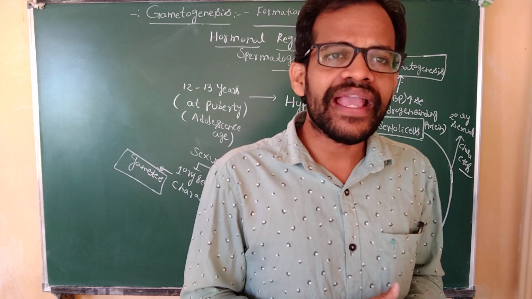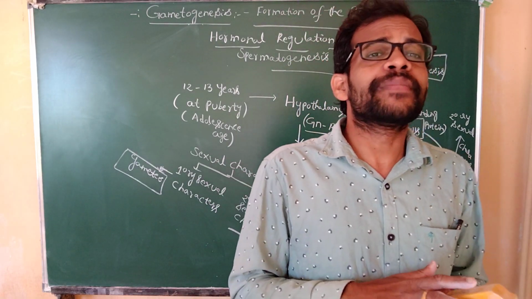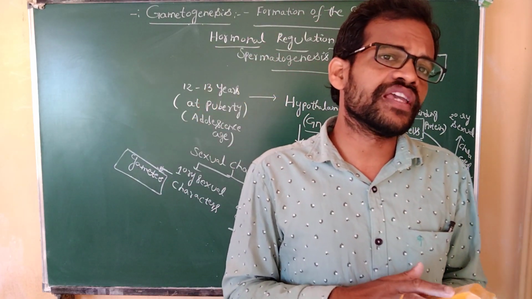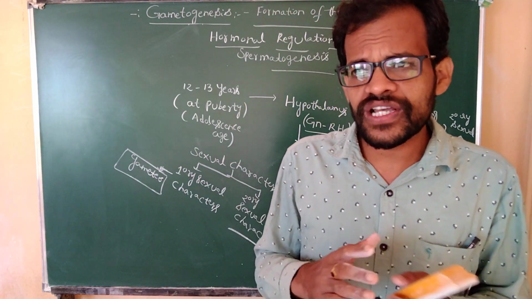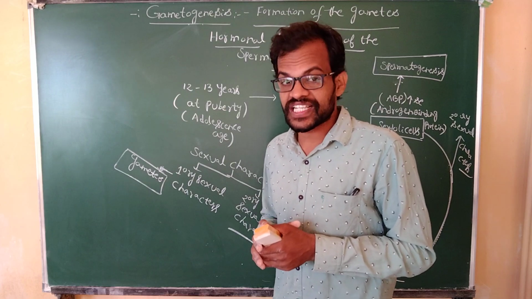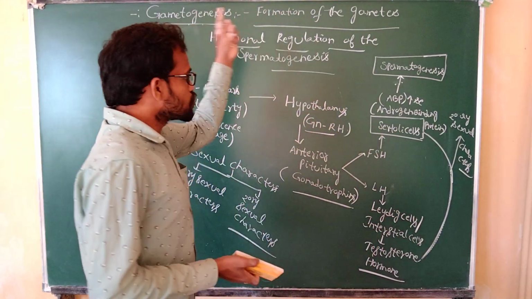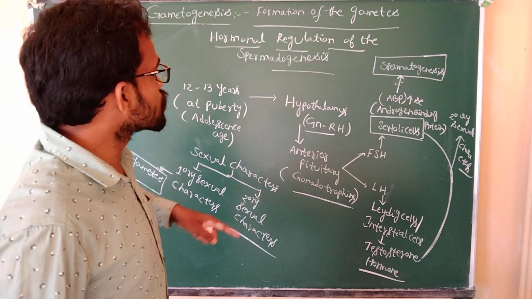In the case of the male, the outer surface of the genital organs like the penis also has hair growth. These are the secondary sexual characters in the male and female. All these characters are responsible for the hormones.